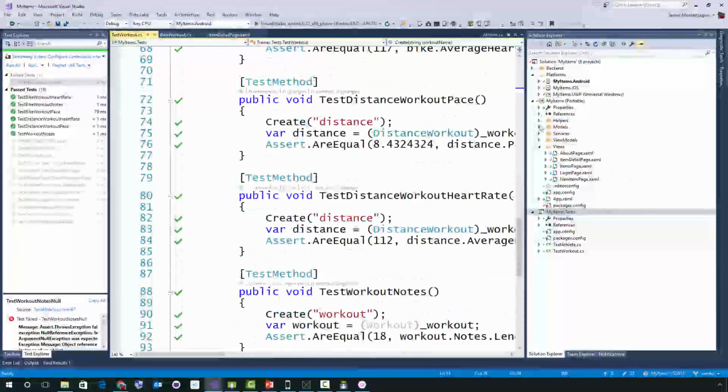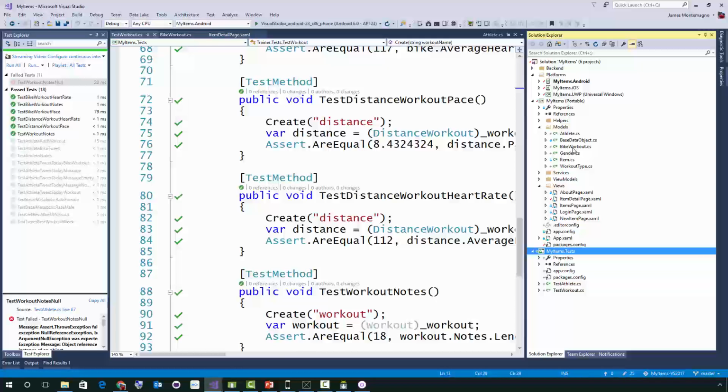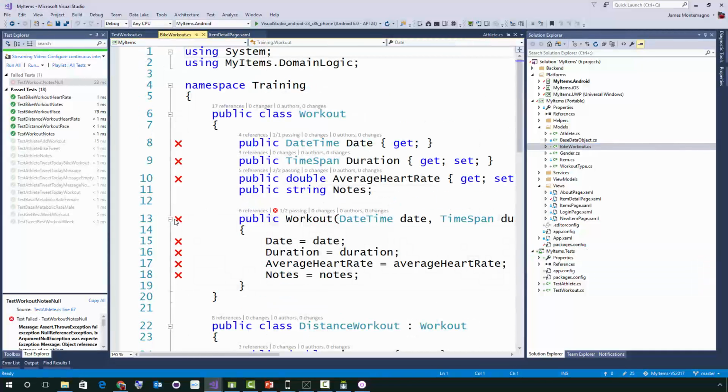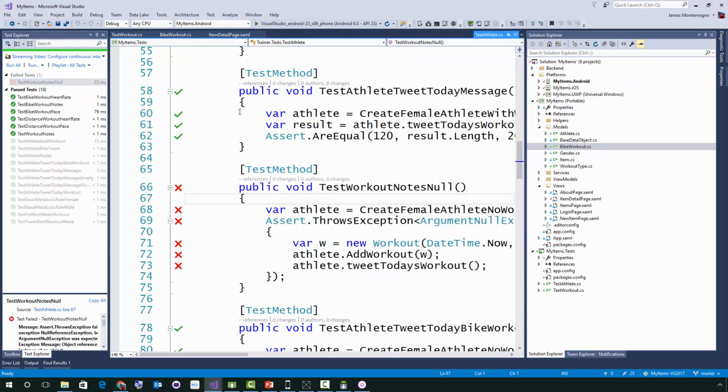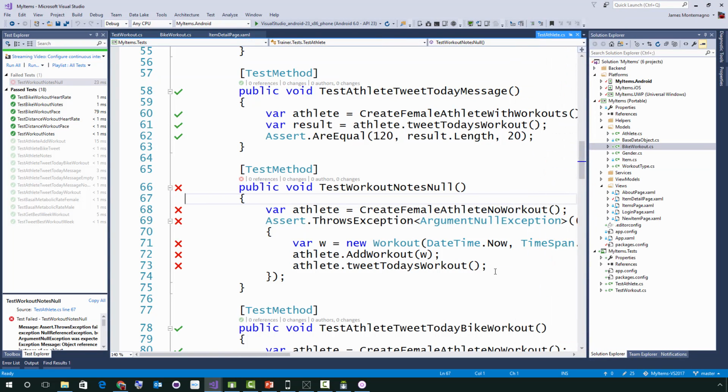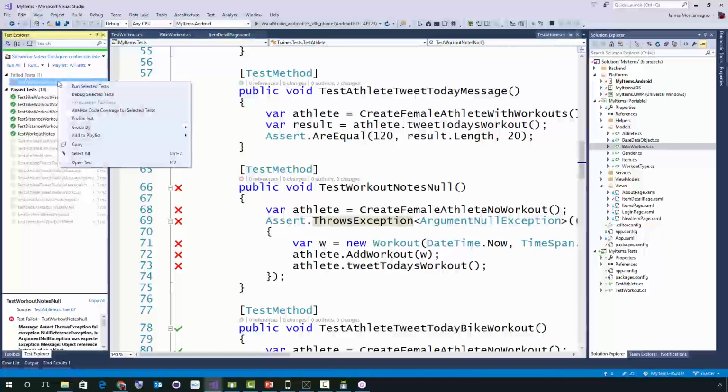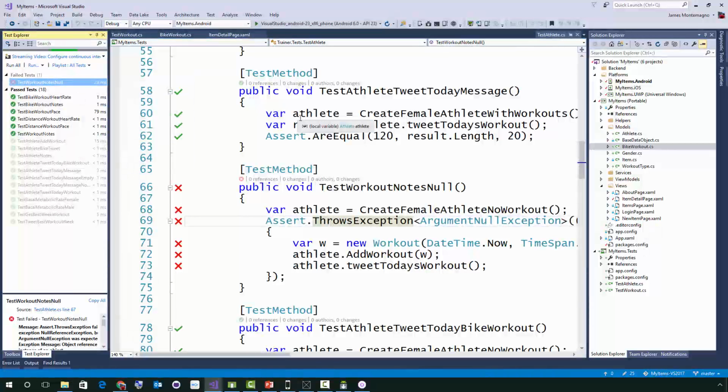But if I go into my models, into my portable class library, we can actually see that these are failing here inside. And more importantly, we can actually try to diagnose why they're having issues. So I can double tap on this failing unit test over here and I can say, oh, what's going on? So we can see that this was expecting an argument null exception. So let's go ahead and just debug that selected test.